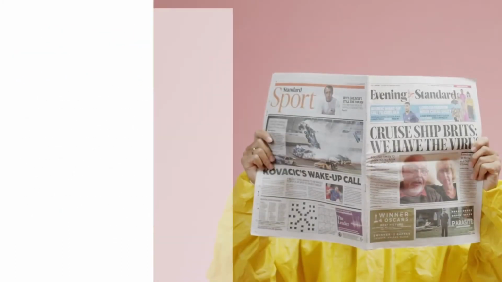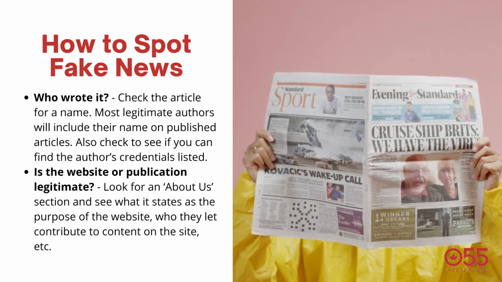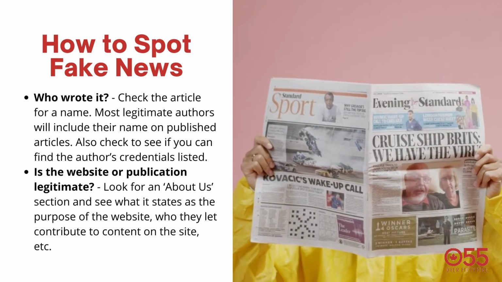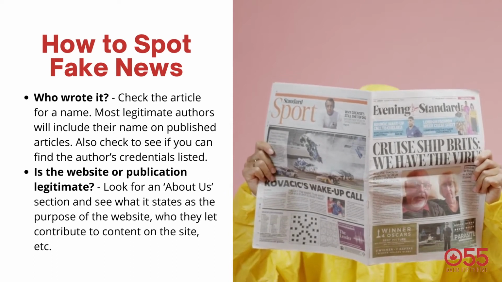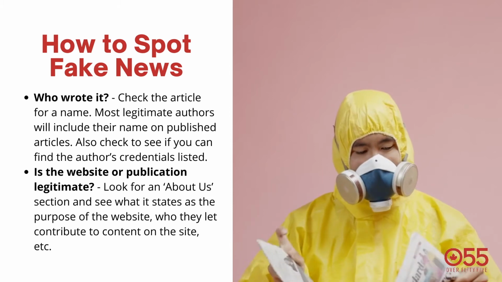How to spot fake news. Who wrote it? Check the article for a name. Most legitimate authors will include their name on published articles. Also, check to see if you can find the author's credentials listed.